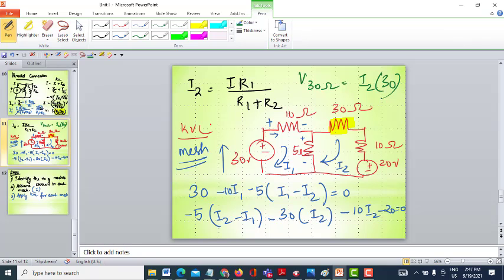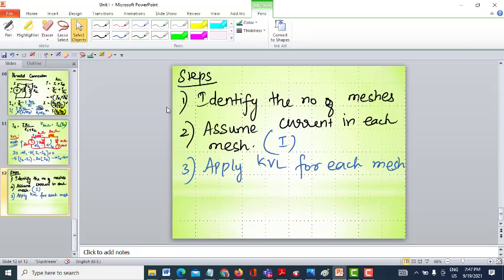So this is said to be analysis. Since we are using KVL equations on the meshes, it is said to be mesh analysis.